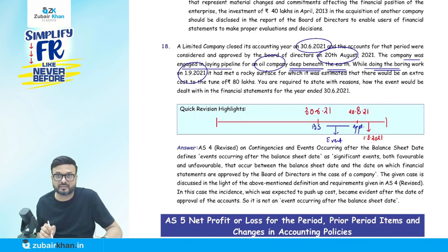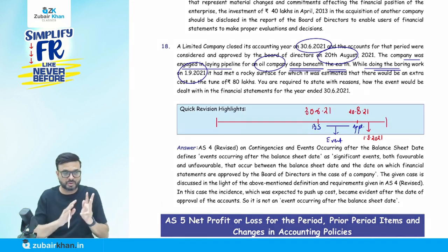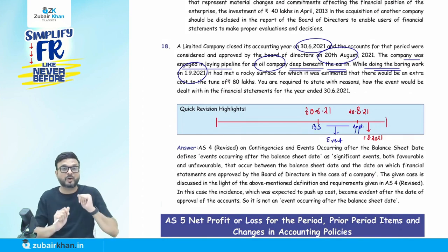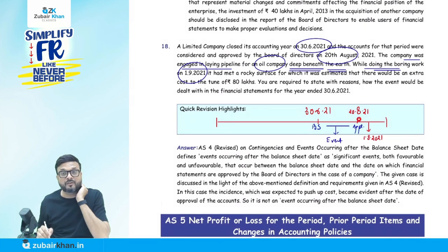So understand that here. When the year ended 31st of June, it's a non-adjusting event. Non-adjusting means the AS4 does not apply here. Now, the question of adjusting, non-adjusting comes when you talk about the AS4. AS4 does not arise here.